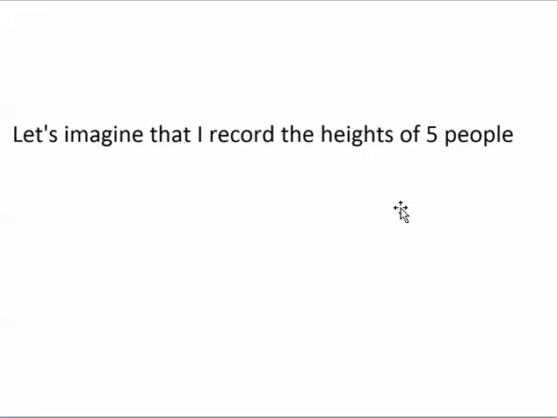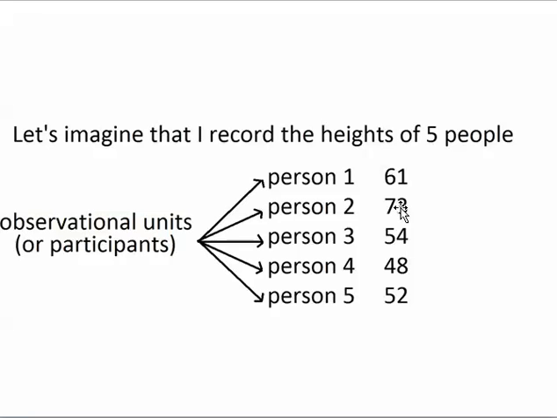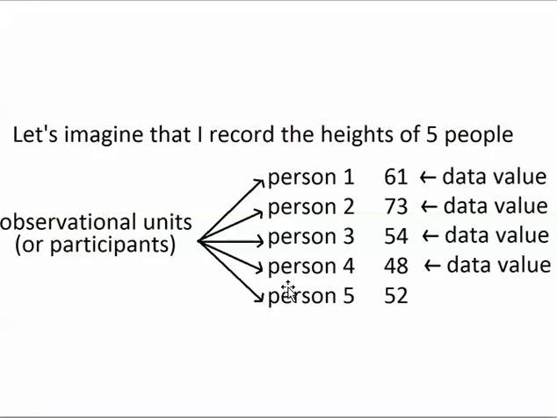If I record the heights of 5 people, each person is an observational unit, or a participant if they're actively participating in a study by taking a survey. And each height that I've recorded is a data value, because each height is a piece of information that describes something about a certain person.